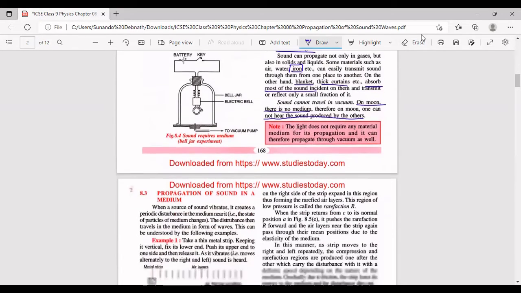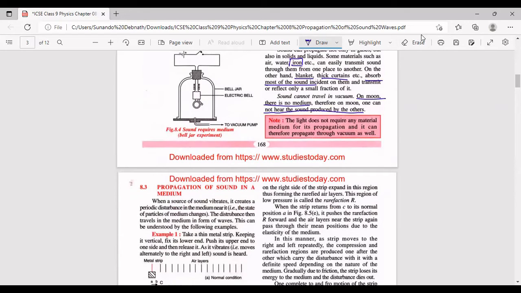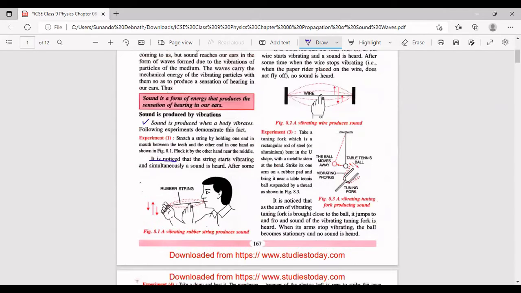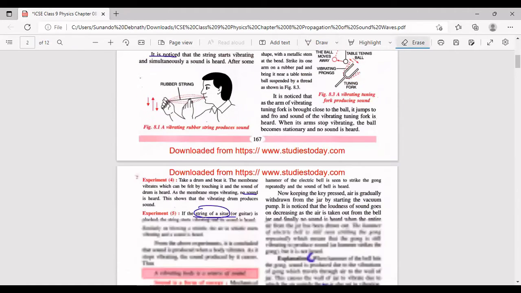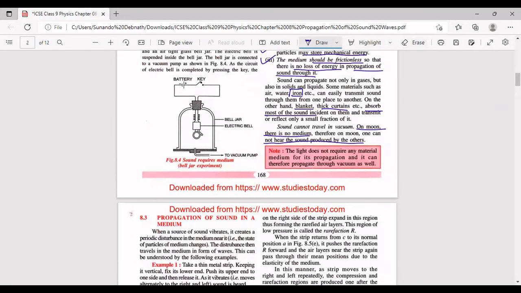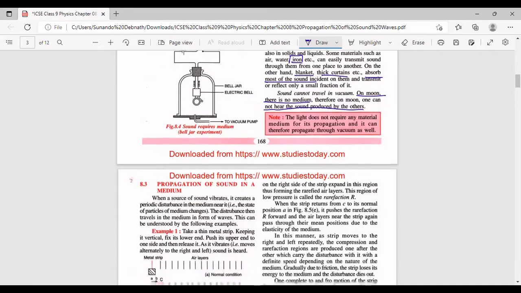Very simple thing. Light एक ऐसी energy है जिसको medium नहीं चाहिए. See, sound is also a form of energy. अभी अभी हमने पढ़ा sound is a form of energy, light is also a form of energy. But दोनों में difference क्या है कि light does not require any medium for propagation, but sound requires a medium for propagation. Light can travel in vacuum as well, but sound cannot travel in vacuum, right?